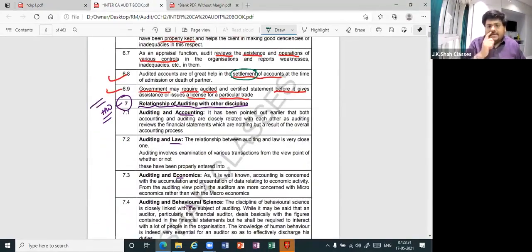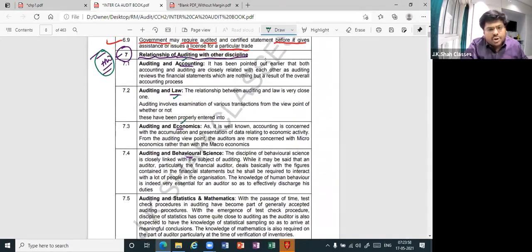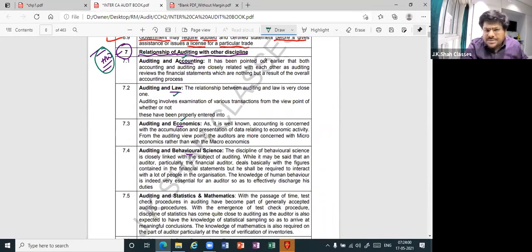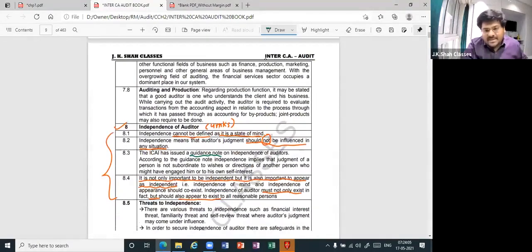Thereafter, you have the relationship of auditing with other disciplines. Other disciplines means basically other subjects. What is the relationship between auditing and accounts? Between auditing and law? Between auditing and economics? Like that. So this is your homework, as you can see. You just have to read. I will ask anybody whenever there is the next lecture. Just read. It is not that relevant from the exam point of view.